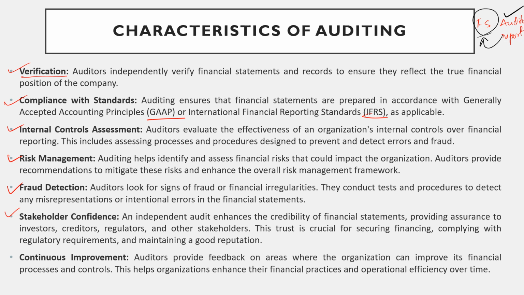So it is a second assurance, where the auditor gives an assurance that the financial statement provides a true and fair view. It will enhance the credibility of the financial report and build confidence among the stakeholders, right? Then next is continuous improvement.